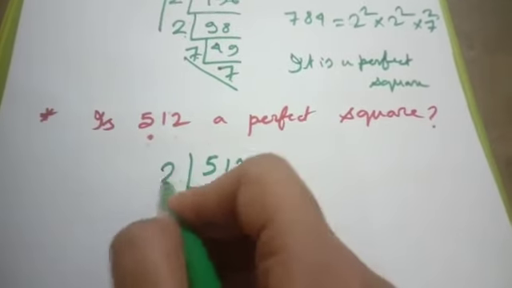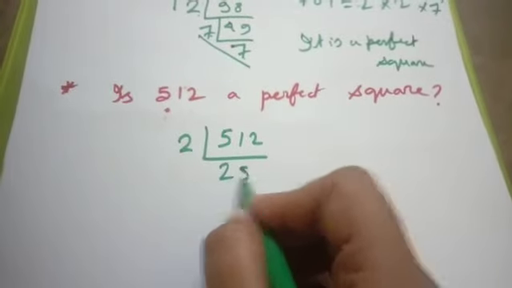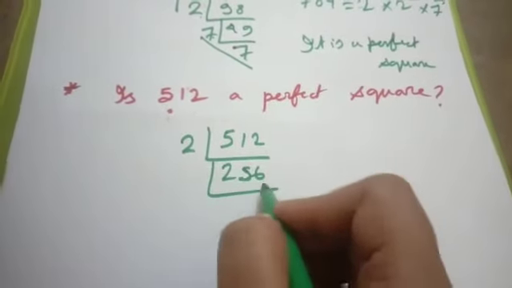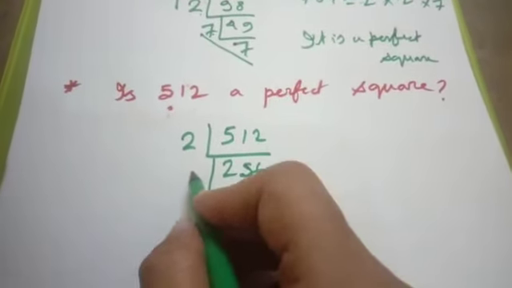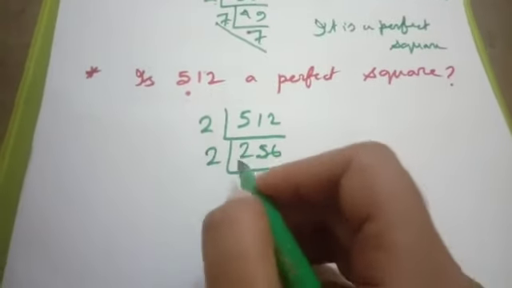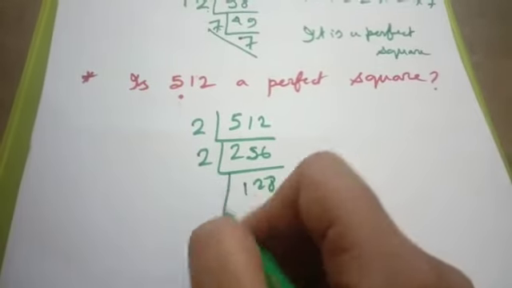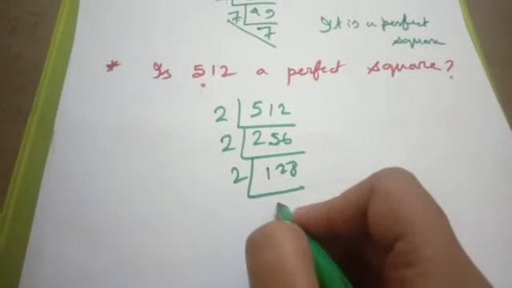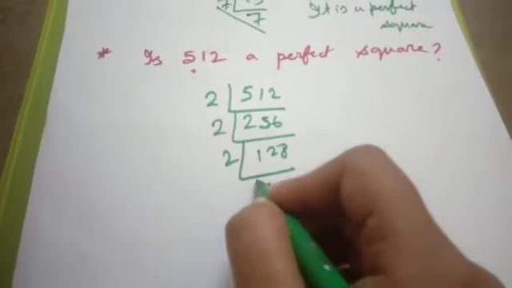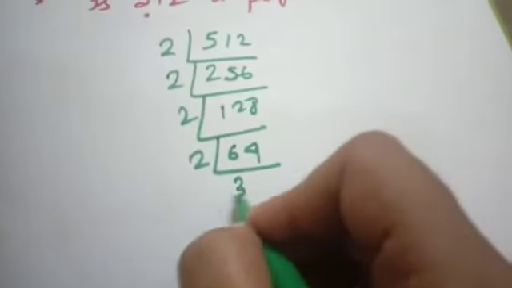So here we write 2. 512 by 2 equal to 256, and last digit is 6. It is divisible by 2. 256 divided by 2 equal to 128. Again 2. 64. 2. 32.